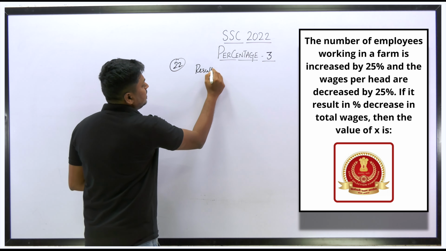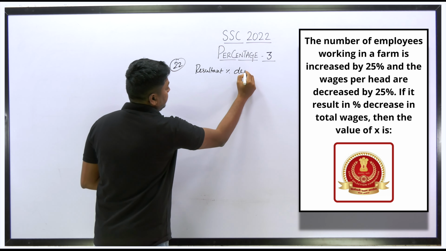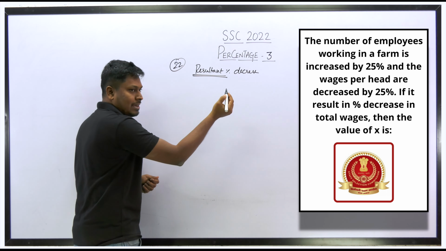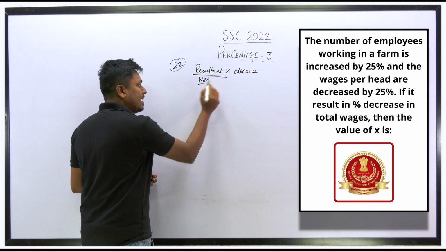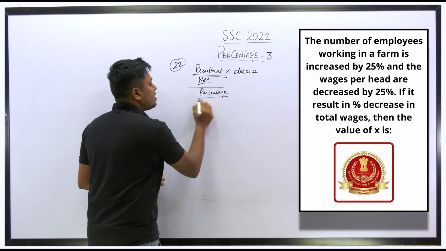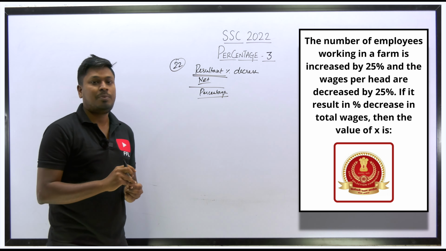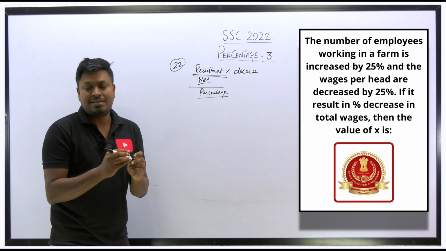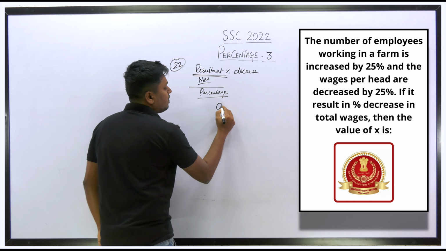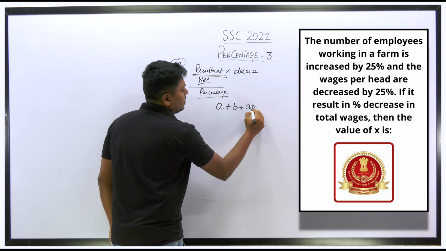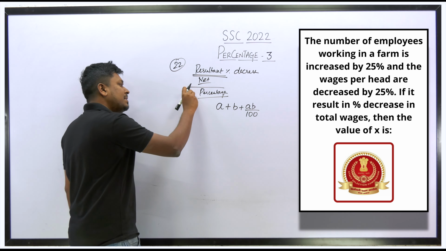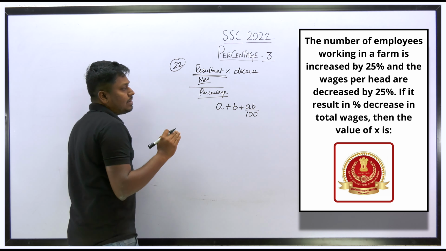So resultant percentage decrease, just listen carefully. Resultant is called the final percentage decrease, or else the net percentage decrease, or else the percentage change. Understood or not? For finding all these values, there is only one formula, which I told you in the initial stage of the video, that is A plus B plus AB by 100. So never forget this formula, right? This is the only formula. By using this formula, you can easily find the final net change or the percentage change, everything.